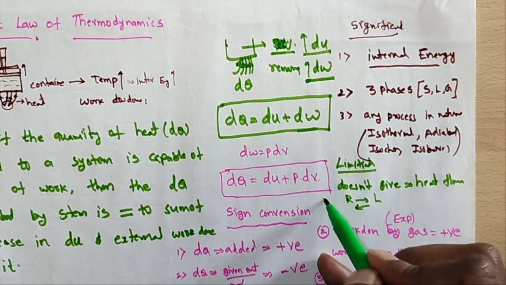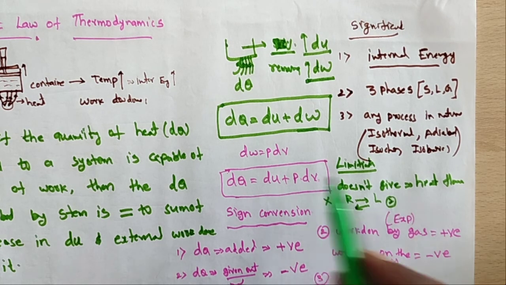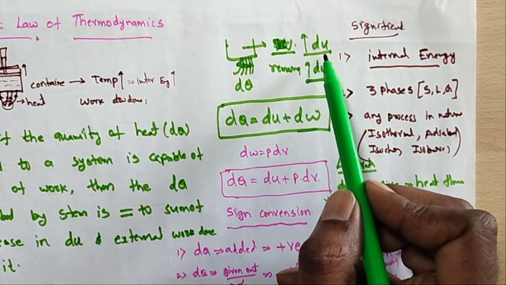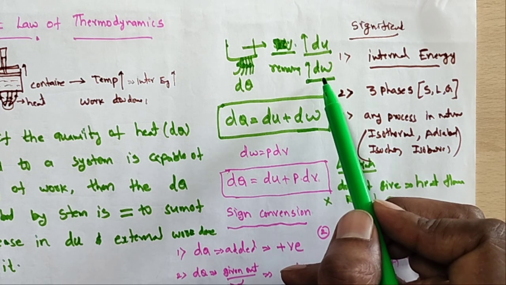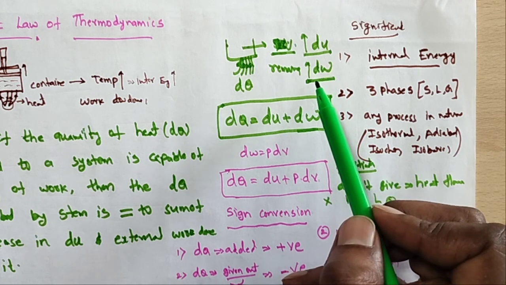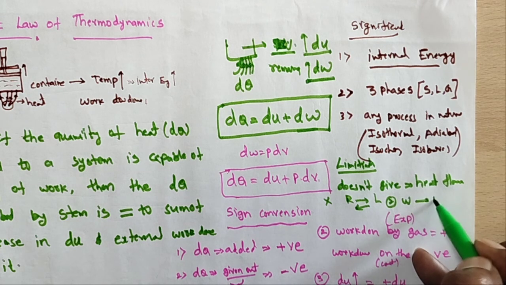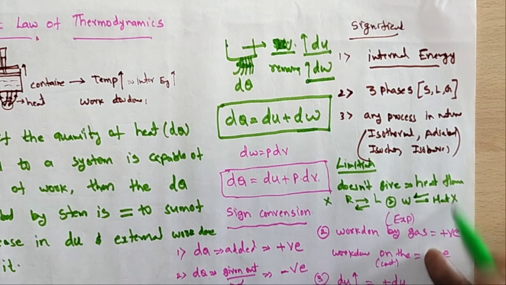It is not explained. And second, how much of the absorbed heat is converted to internal energy and how much to external work done. It does not tell how much work is converted to heat or how much heat is converted to work.